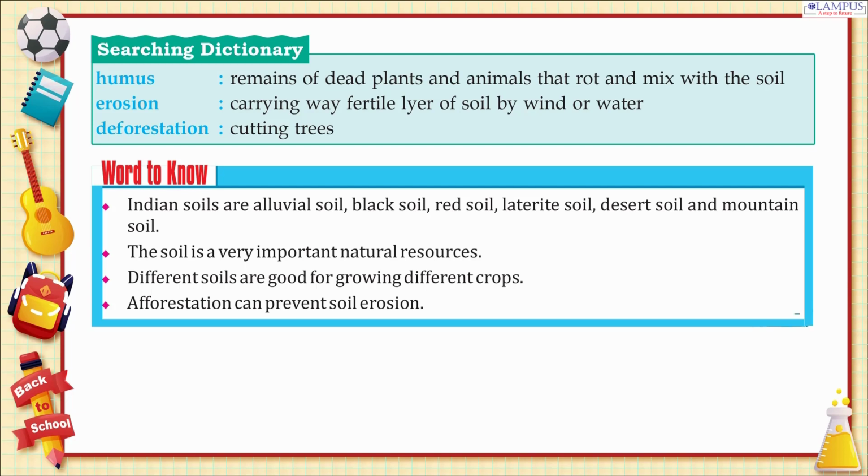Word to know. Indian soils are alluvial soil, black soil, red soil, laterite soil, desert soil and mountain soil. The soil is a very important natural resource. Different soils are good for growing different crops. Afforestation can prevent soil erosion.